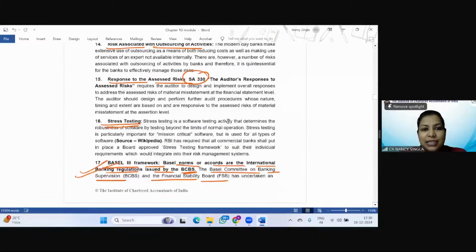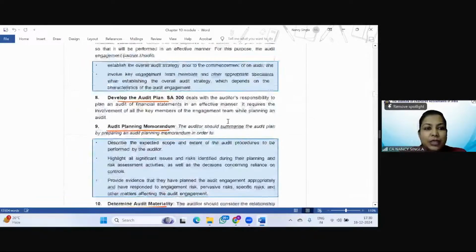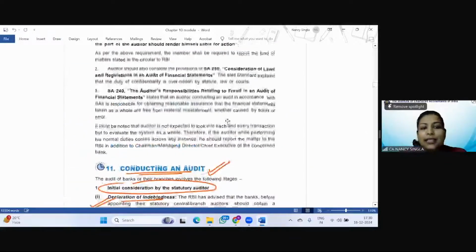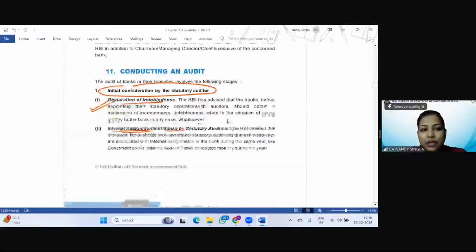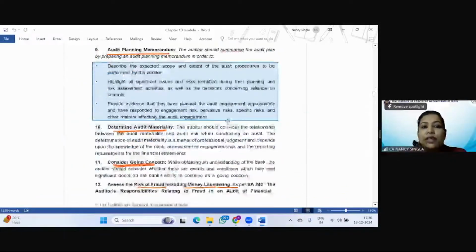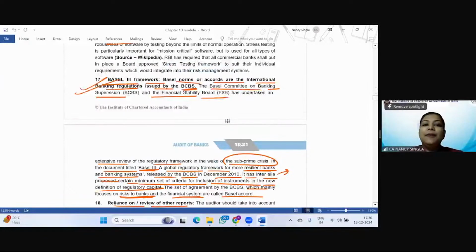So it basically says that, so this was the topic that we were doing as what? As conducting an audit, right? So conducting an audit, it involves what? The 17th point is Basel 3 framework. So basically, the Basel Committee on Banking Supervision and Financial Stability Board. So as per the subprime crisis of 2007 and 2008, in order to make the banks resilient, that is strong, right? So that is why